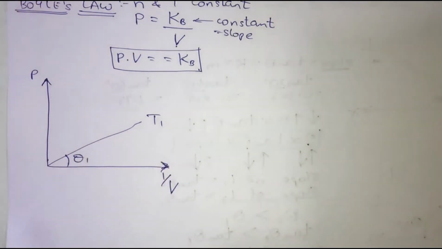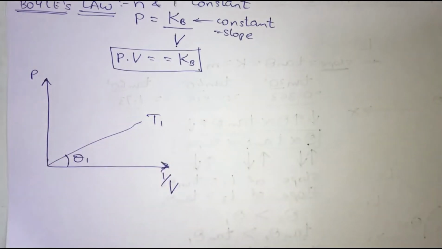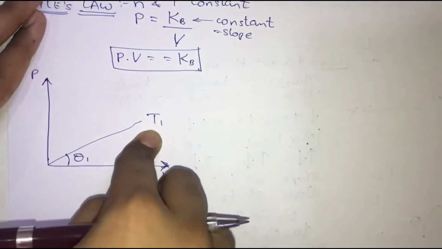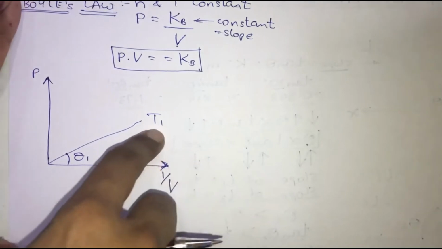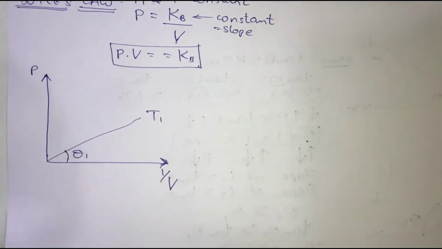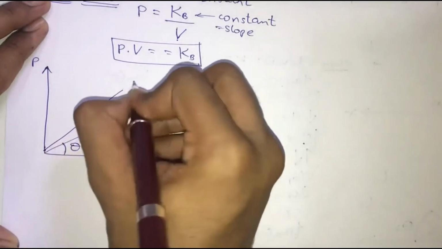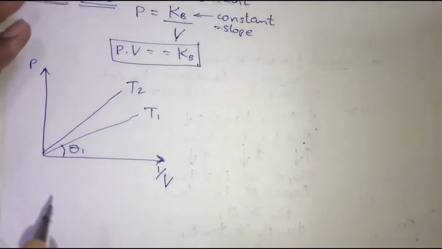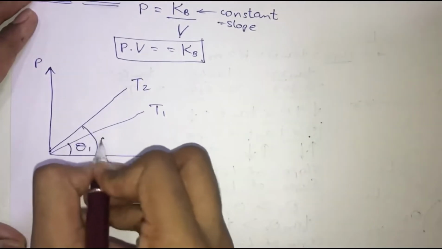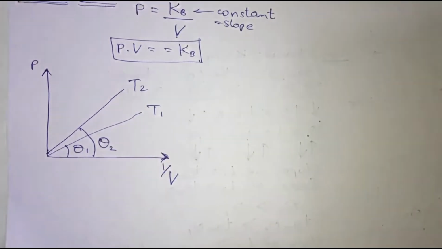Okay, now similarly, what I do next is change this temperature from T1 to T2. So now my temperature is constant at T2. So keeping temperature constant at T2, I found the graph to be something like this, and this line is making an angle of theta 2.